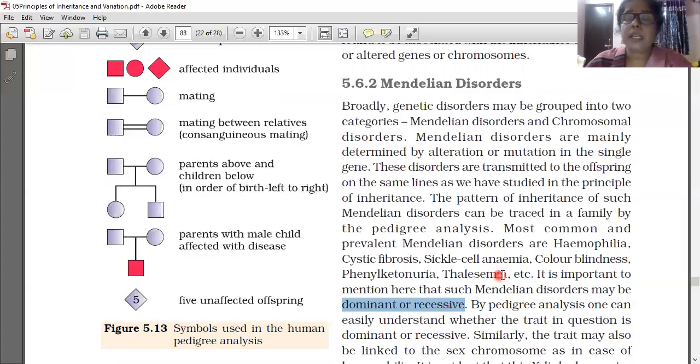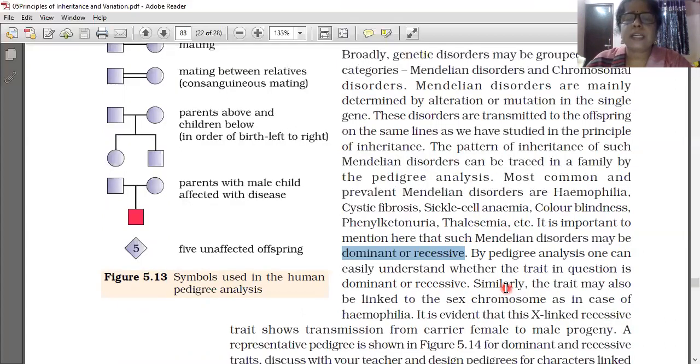By pedigree analysis, one can easily understand whether the trait in question is dominant or recessive. Similarly, the trait may also be linked to the sex chromosome, as in the case of hemophilia. Sometimes the trait-controlling gene is located on the sex chromosome, and sometimes on an autosome.